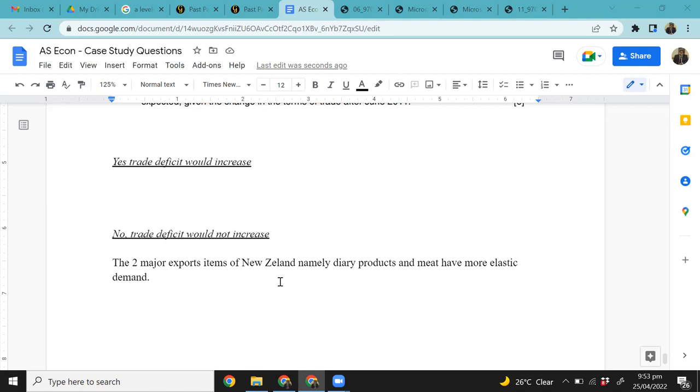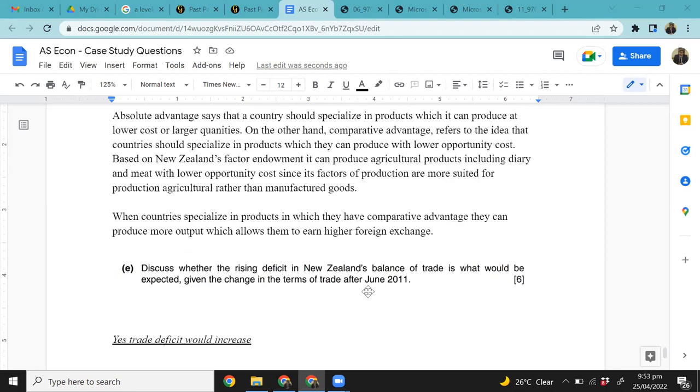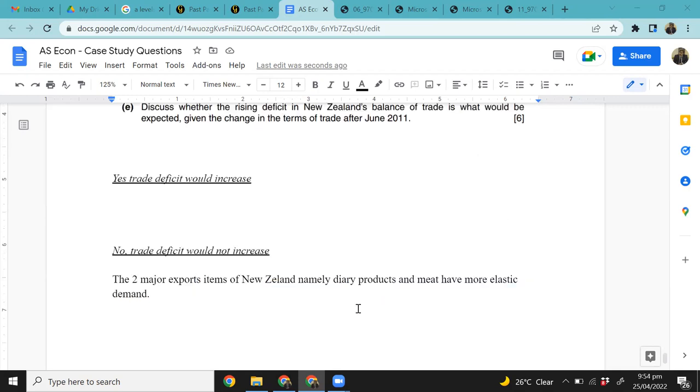That's what the question says. Have a look at this. Discuss whether the rising deficit in New Zealand's balance of trade is what would be expected given the change in terms of trade after June. So after June, what's happening? June 2011, your export prices are declining. With that, you have more elastic demand for your dairy products and meat. Therefore, that would get you more export revenue.